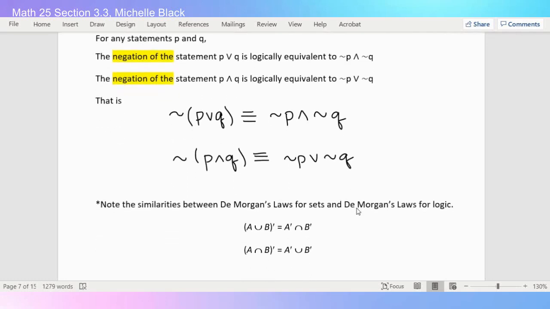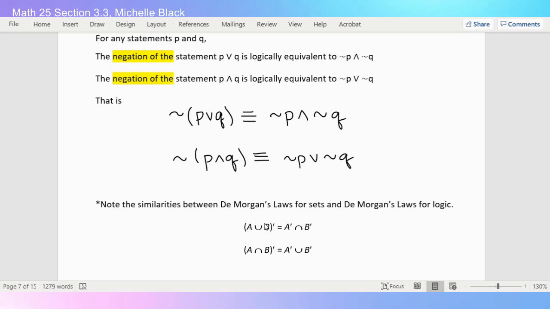Now, hopefully you recognize the word De Morgan because we've actually used De Morgan's laws already when we were studying sets in the last chapter, right? And we had complements. So here, think of the negation kind of as like the complement, because remember it means opposite, just like complement means like what's left outside.